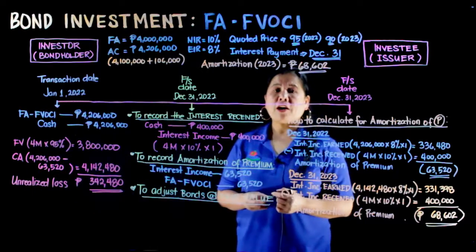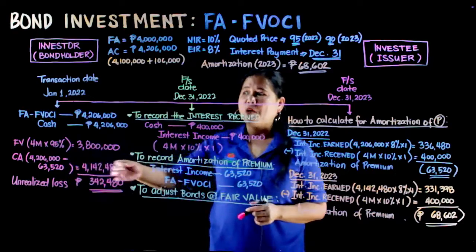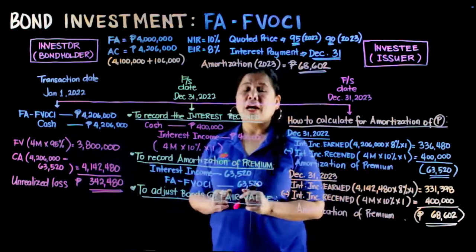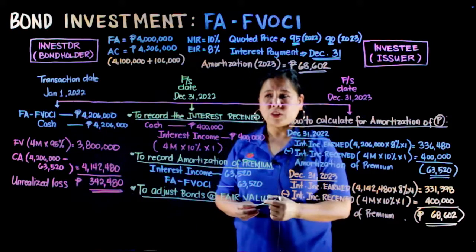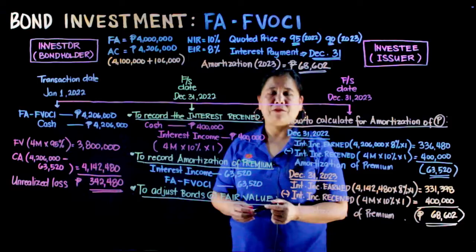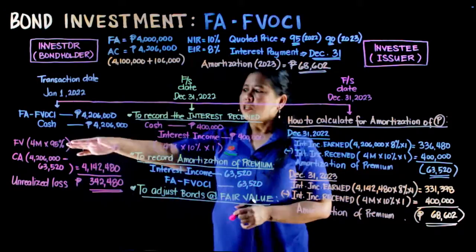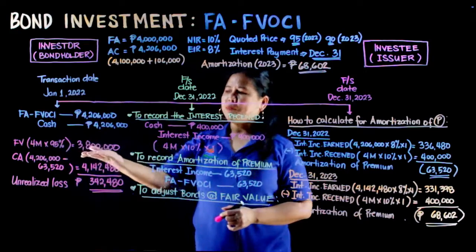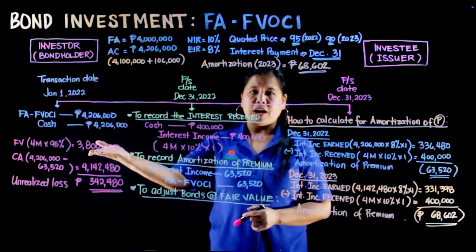We will compare our fair value with the carrying amount of our bond. The fair value, as I said, the quoted price is 95 in year 2022, or December 31st of 2022. That means it is 95% of the face amount. So 4 million times 95%, we have a fair value of 3,800,000.